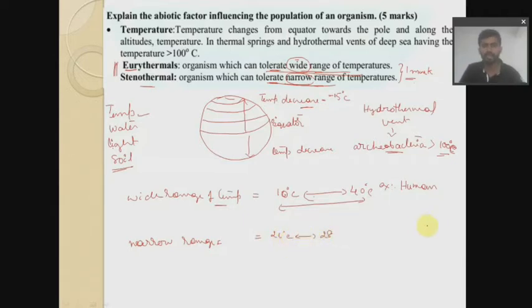For example, if you take some frogs, specifically some of the fishes and some of the frogs, they can survive only in very small temperature ranges like 26 degrees Celsius.